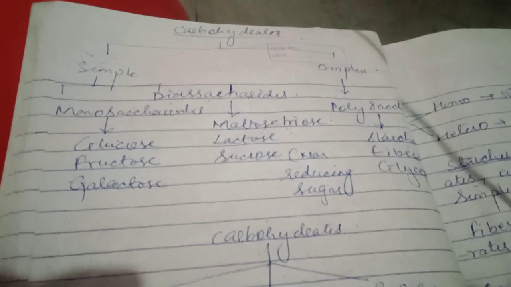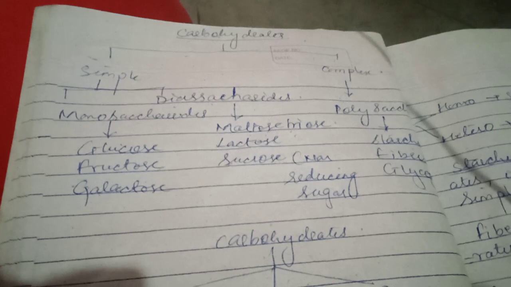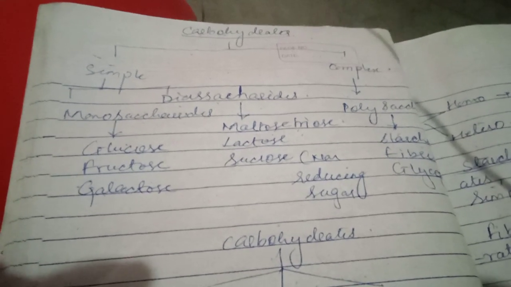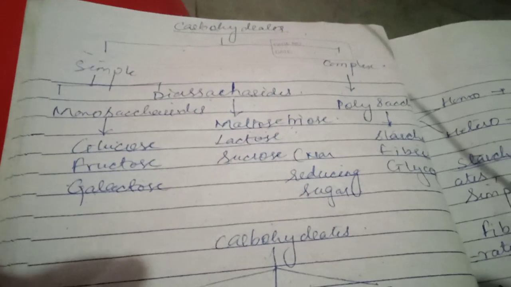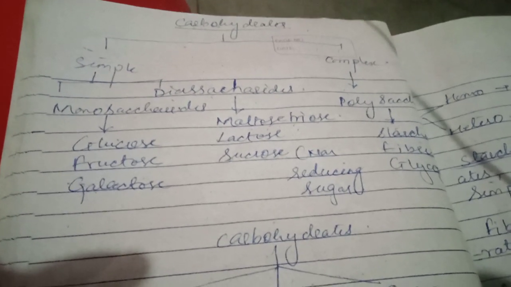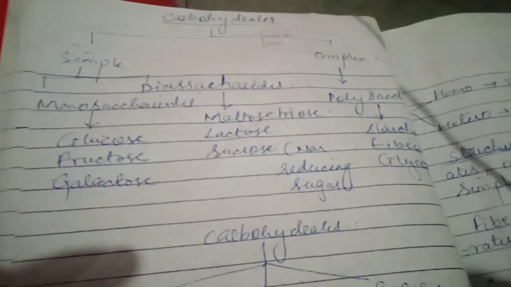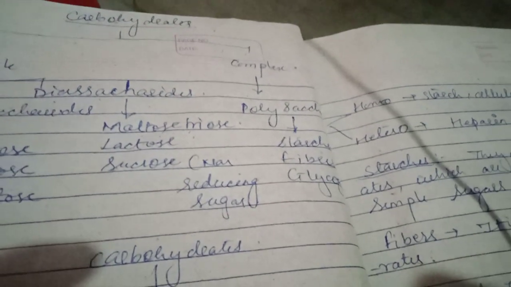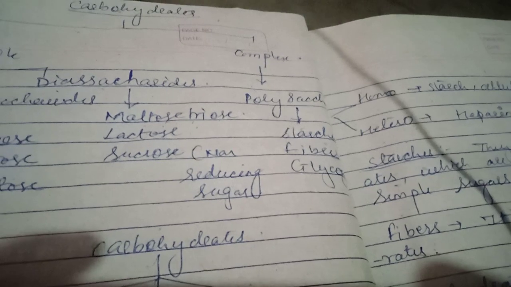Carbohydrates are simple and complex. When they are simple, they are monosaccharides and disaccharides. Monosaccharides are glucose, fructose, and galactose, and disaccharides are maltose, lactose, sucrose, non-reducing sugar. And the complex ones are polysaccharides, that is homo and heterosaccharides, that is starch, fibers, and glycogen.